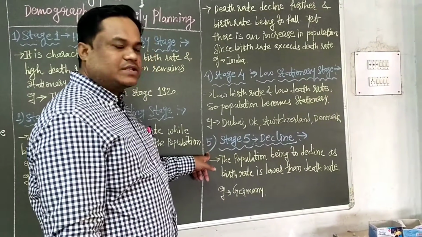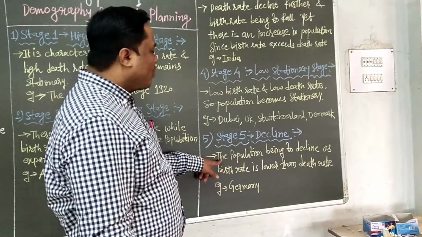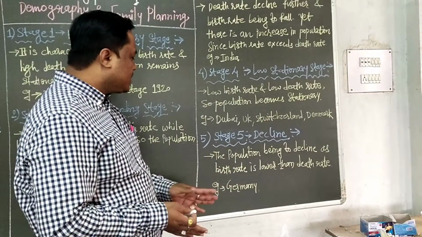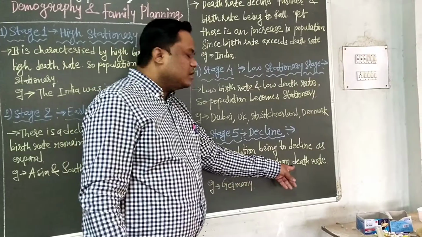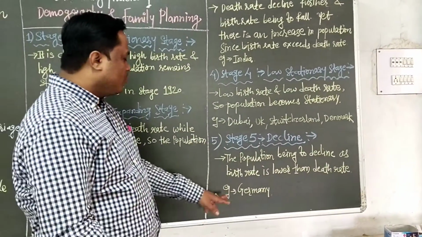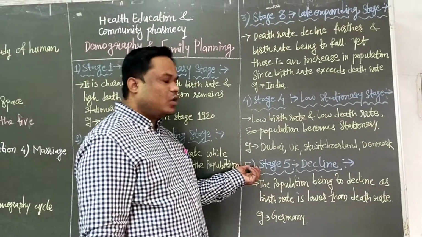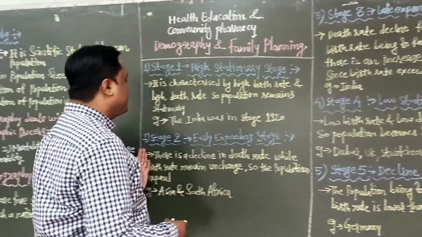The last is stage 5, the decline stage. The population begins to decline, meaning decrease, as the birth rate is lower than the death rate. For example, Germany. So these are the 5 stages of the demographic cycle, which is very important.